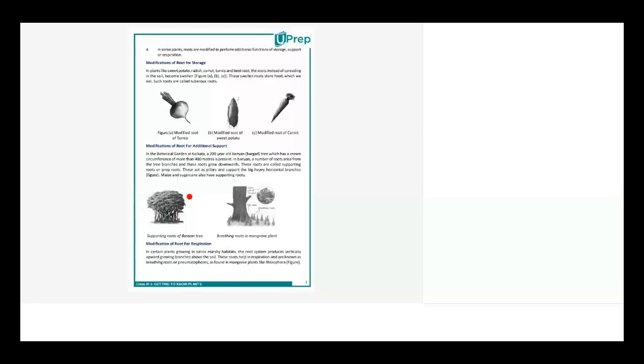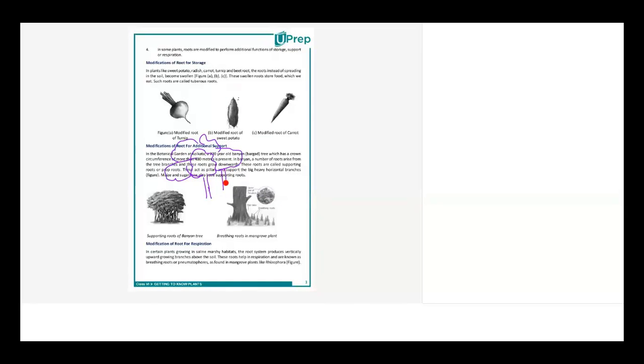Okay. So next, when I say that roots can also be modified for support, you must have seen what gardeners do. Once the tree becomes too big, the leaves spread, the branches spread here and there. So what do they do? They add extra support.